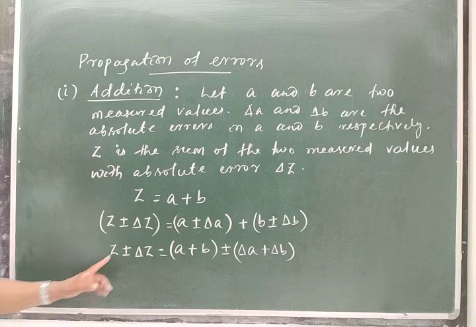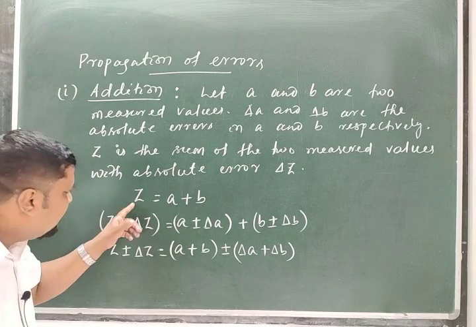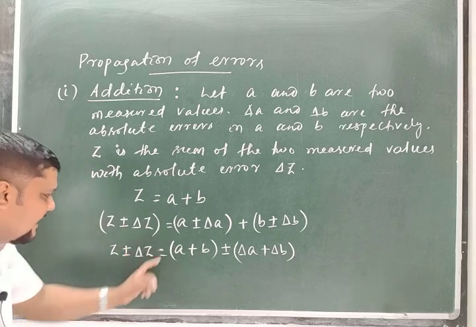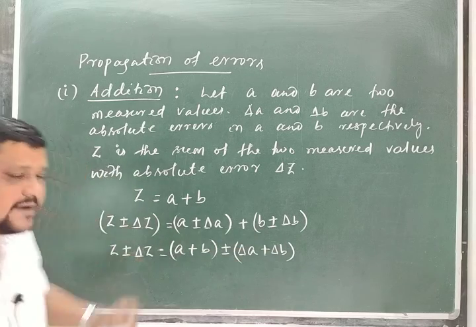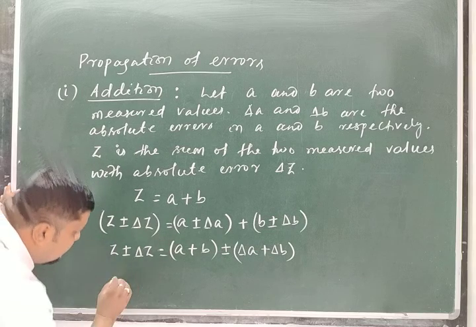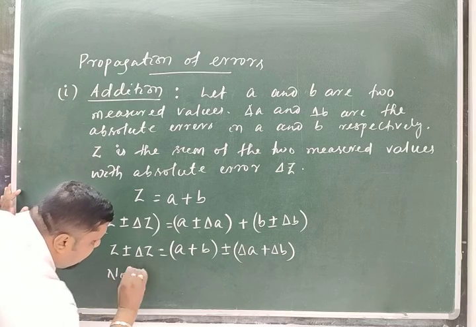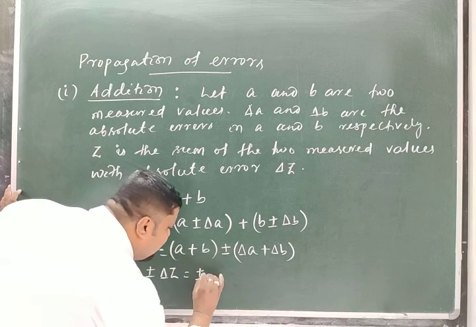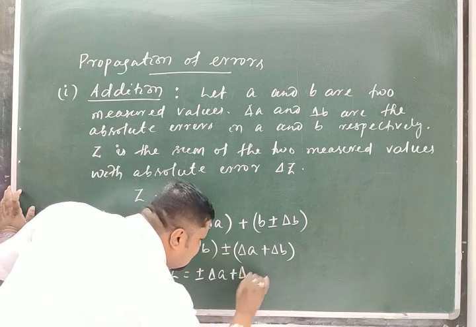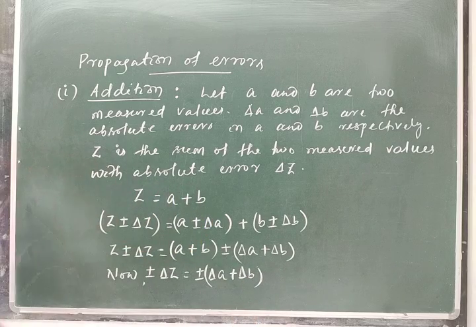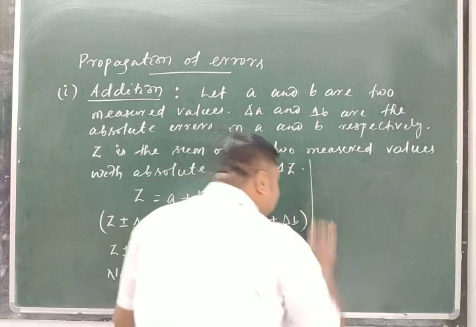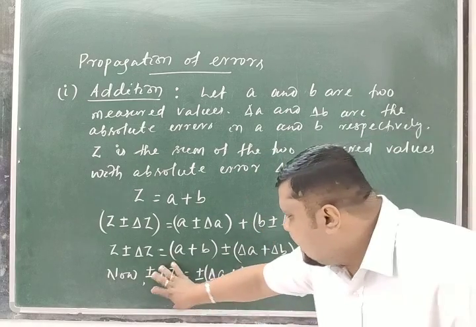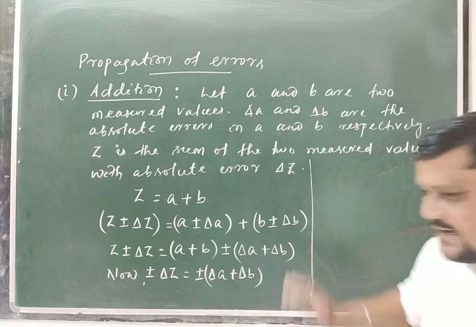Clear? As you know, Z in terms of measure value without considering error, Z is A plus B. So Z is equal to A plus B, then delta Z must be equal to this one. So comparing this one, now plus or minus delta Z should be equal to plus or minus delta A plus delta B. This is the point. If this is true, now you see here, this is the error in Z, plus or minus delta Z. This is plus or minus delta A plus delta B.